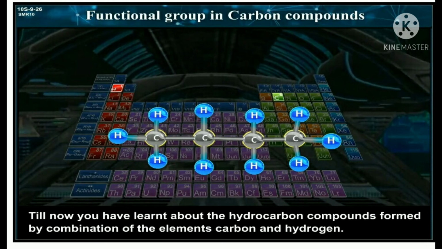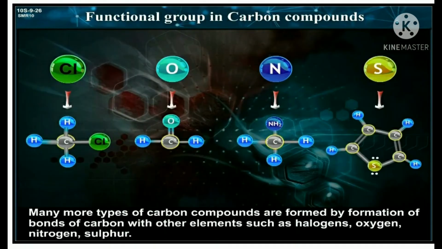Students, till now you have learned about the hydrocarbon compounds formed by combination of the elements carbon and hydrogen. Many more types of carbon compounds are formed by formation of bonds of carbon with other elements such as halogens, oxygen, nitrogen, sulfur.